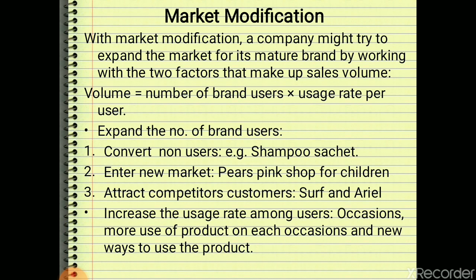like shampoo sachets. When shampoos were coming in bottles, right? They introduced sachets also, so it is easy for customers to use their product. Another is you can enter a new market, like Pink Pears soap, which is for children. Pears soap was mainly for women. Now they have introduced a new market soap, Pink soap for children also. You can even attract your competitors' customers, if your communication is so good that you can attract them also. That is what Surf and Ariel are doing.